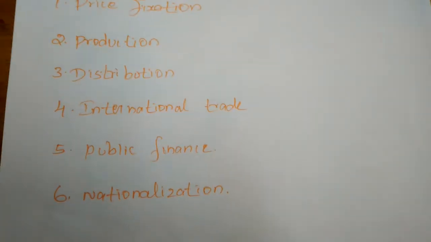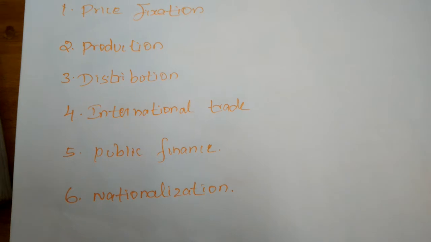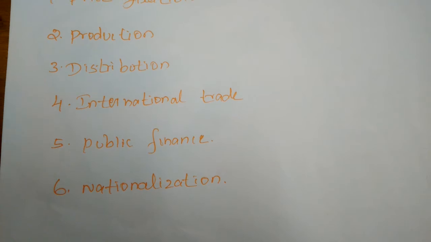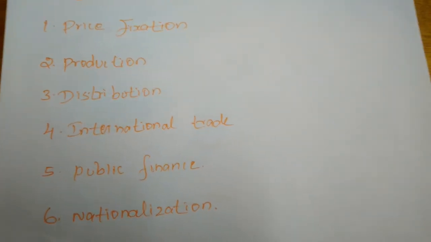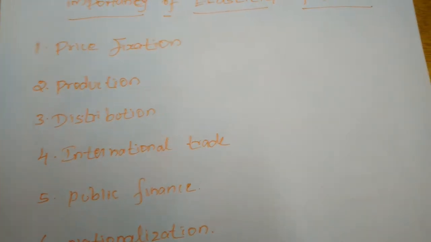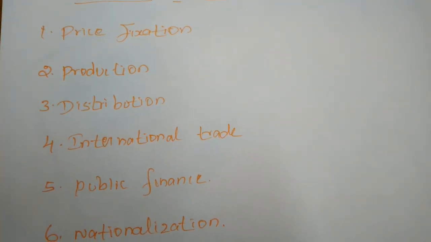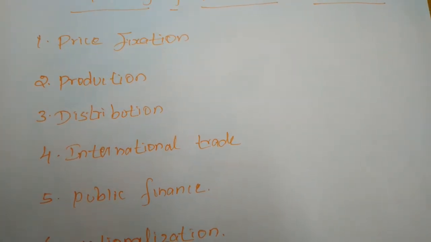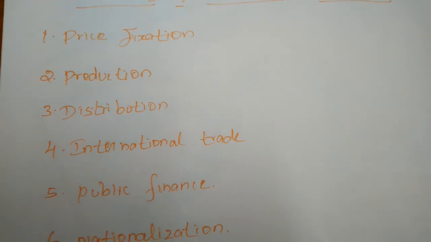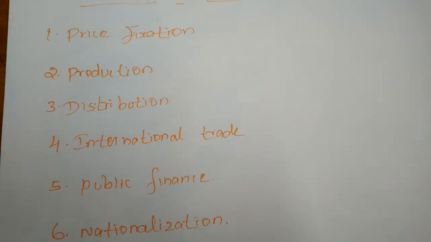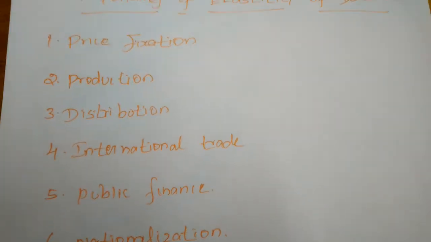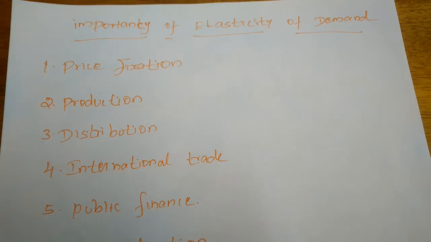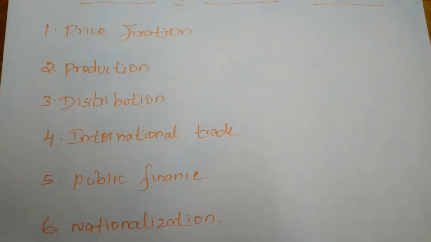Next, distribution. The elasticity of demand also helps in the determination of rewards for the factors of production. So the factors of production will get their reward in the form of rent, profit, salaries, right? But when the factors of production get the reward, it is also on the basis of the elasticity of demand.